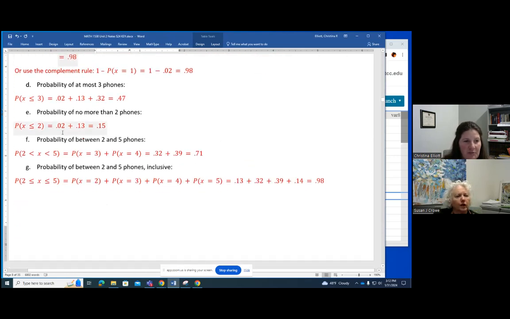Notice the difference between just "between," where I only have less thans and the endpoints are not included. If it says "inclusive," then I would use the less than or equal to symbols, and those would be included. And pay attention to how to write that probability statement, because you probably haven't done a lot of inequality statements in a while. So pay attention to how you write those.